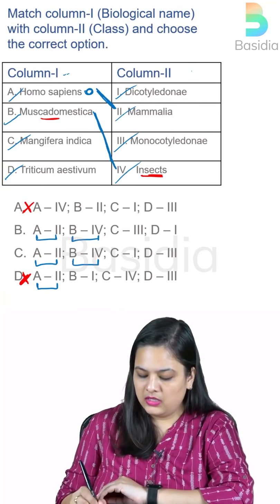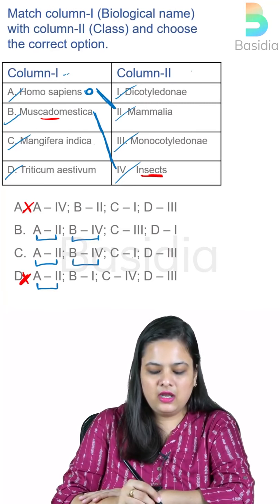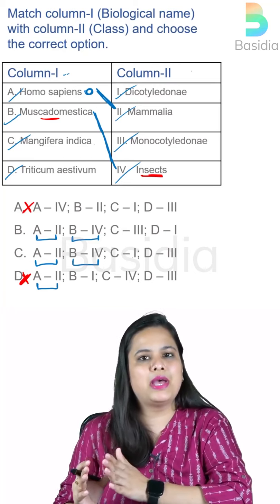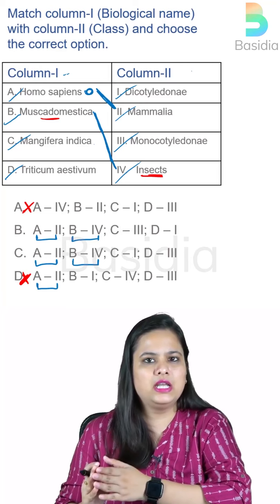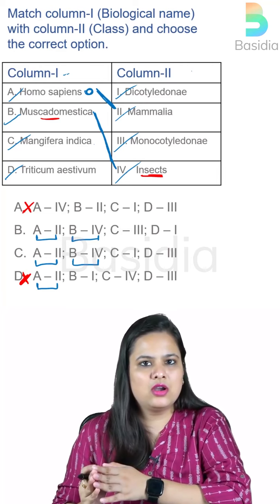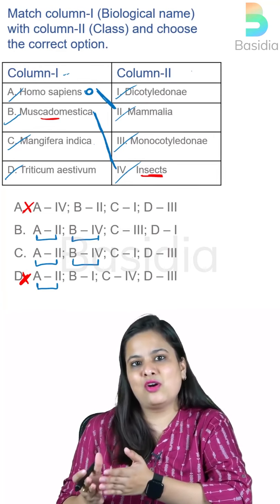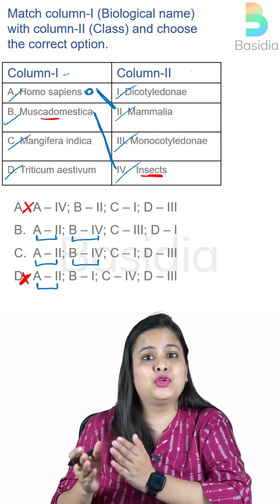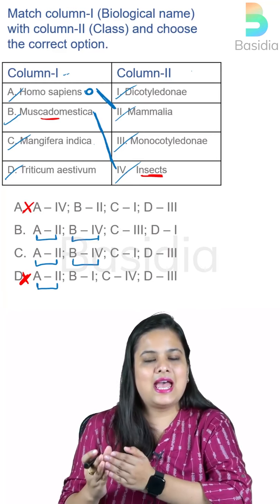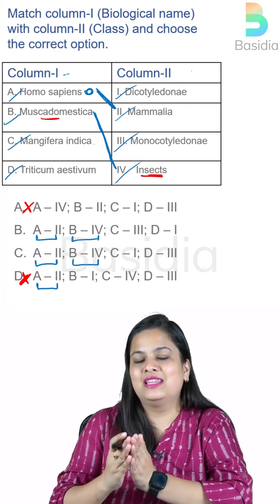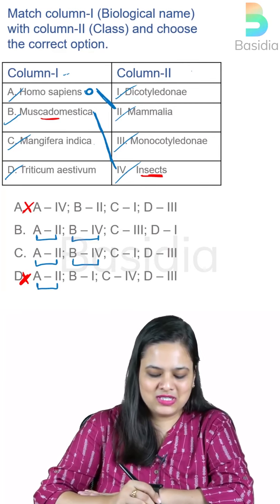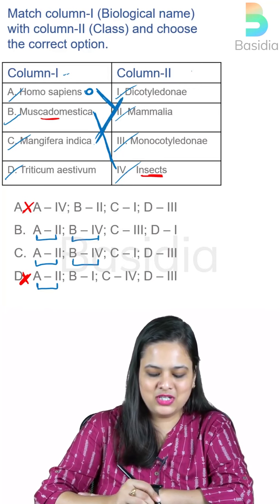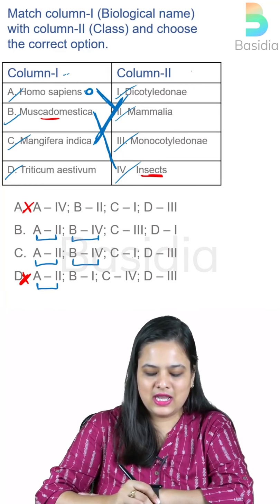Now the next one is Mangifera indica. Do you remember what type of plant it is? Is it a monocot or a dicot? Do you remember that dicots are those plants which have two cotyledons? And as far as I remember, the mango belongs to dicotyledons, isn't it? So simply match Mangifera indica with dicotyledons.